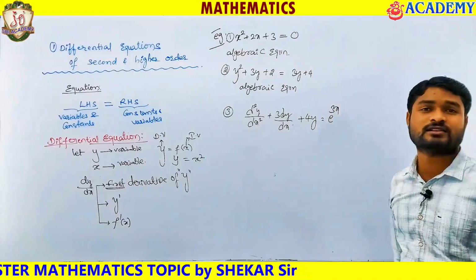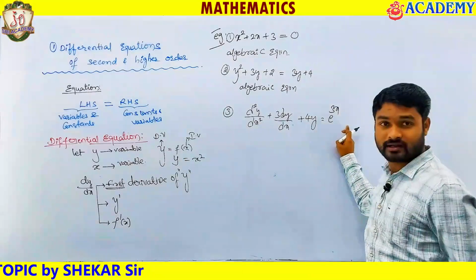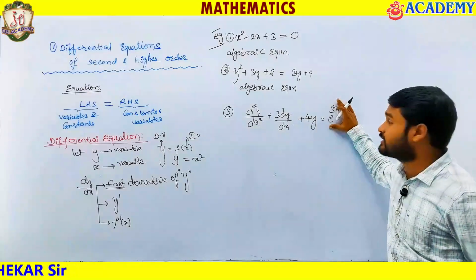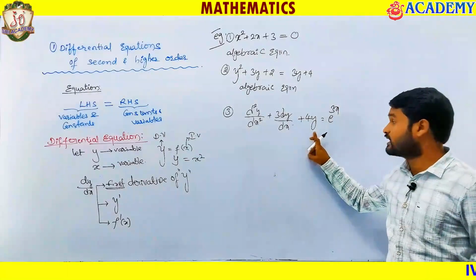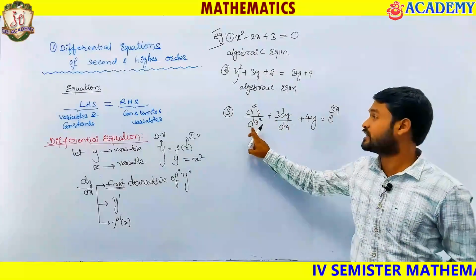Now I have written some equation on this side also. It has an equal to symbol, some LHS and some RHS. In the RHS there are some variables, but the LHS has not only the variable, it also has differential quotients of that variable, like d square y by dx square.